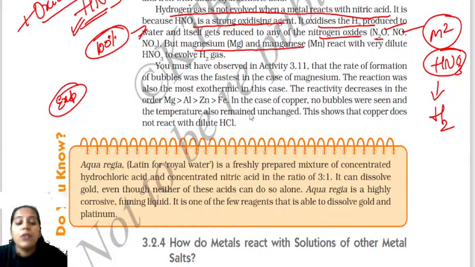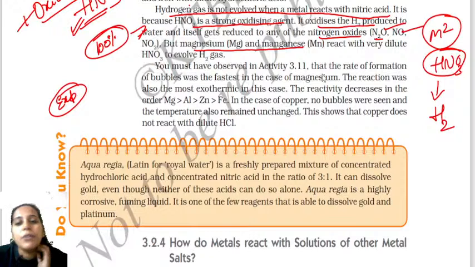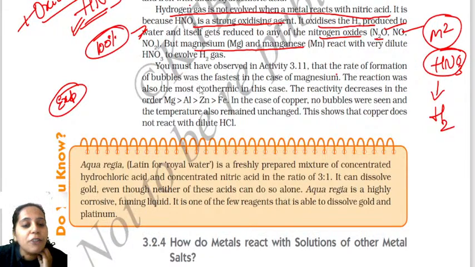You must know this, children. In all these cases, you are observing the different metals showing reactivity with water, with oxygen, and with acid as well. Based on this only, we arrange the metals in increasing order of their reactivity series. It's very important. Okay. So those who are joining the live right now, welcome to you all, children. Now first, see the rate of formation of bubbles was faster in the case of magnesium compared to other metals. The reaction was also most exothermic in this case. So the reactivity series will be seen like this.